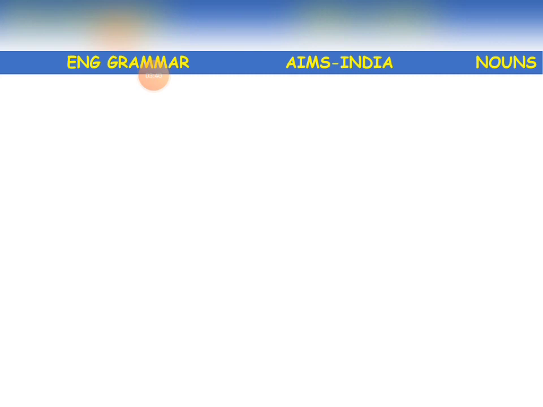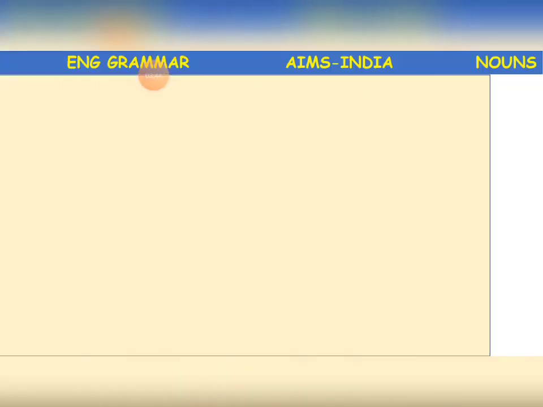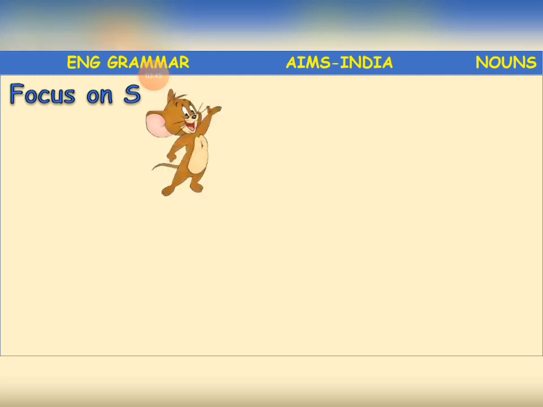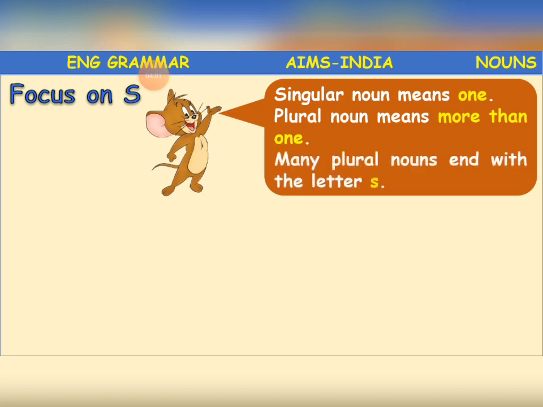If it is only one, we will not end it with S. If it is more than one, we will end it with S. So, singular noun means one. Plural noun means more than one. Many plural nouns end with the letter S.